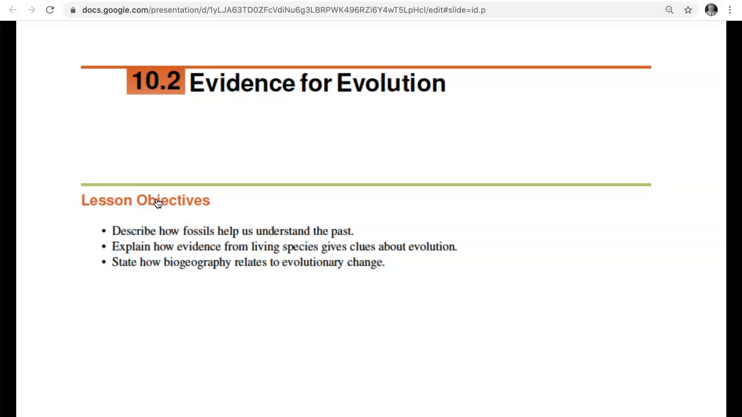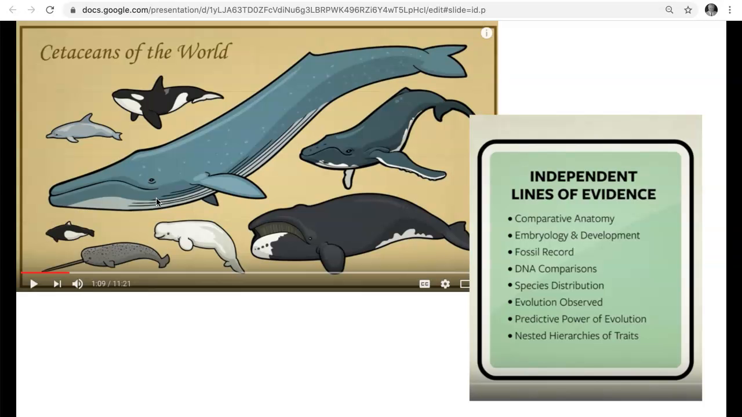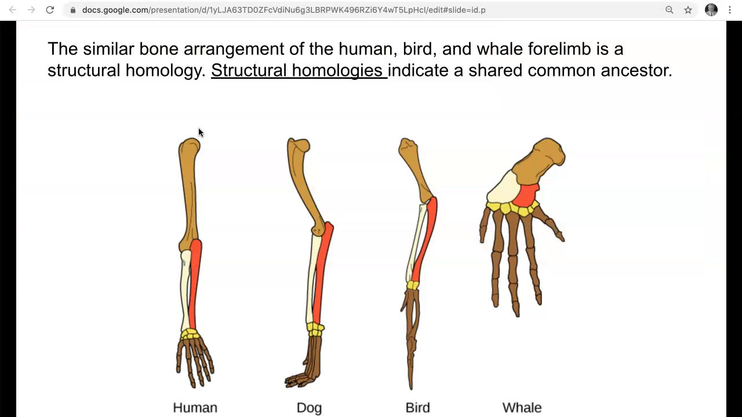In the evidence for evolution, we're going to look at how fossils help us understand the past and give us clues about how evolution occurred. We're also going to look at something called biogeography, how living organisms suit the geography of the land that they're from. This is linked right here. If you click on independent lines of evidence, you're going to go to what is the evidence for evolution, and they're going to study the evolution of whales. Really great, well done. You're also going to hear about and read about structural homologies.